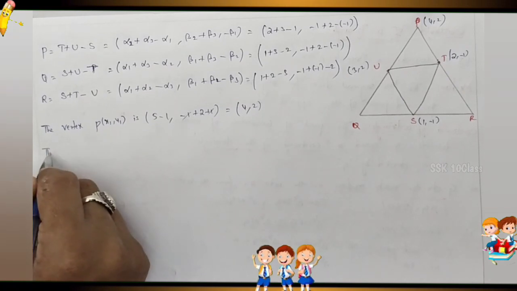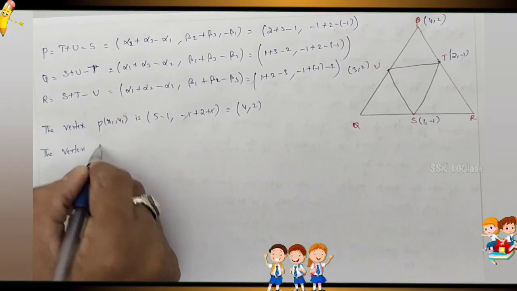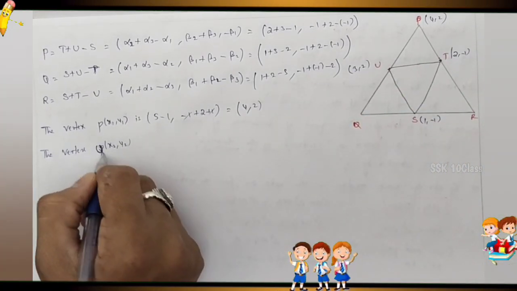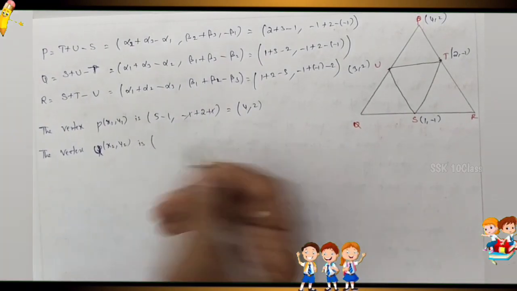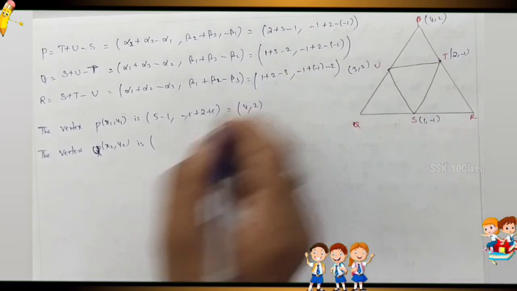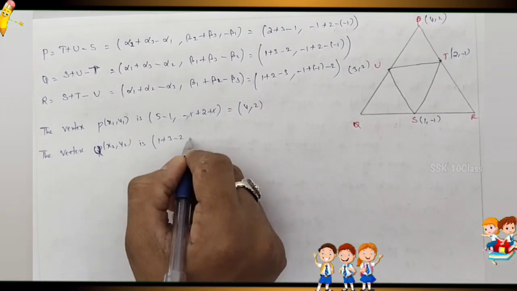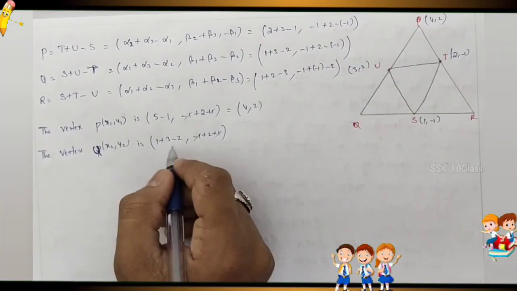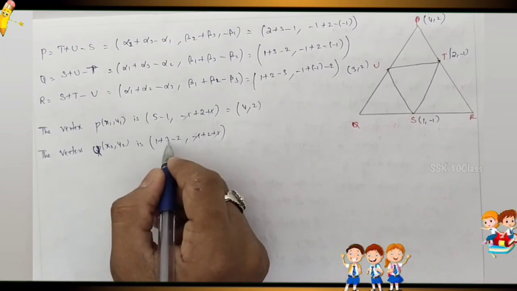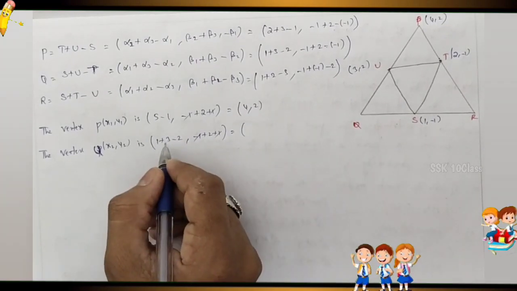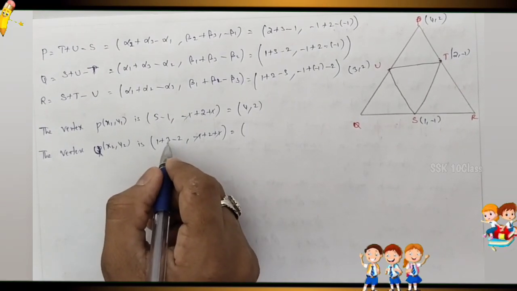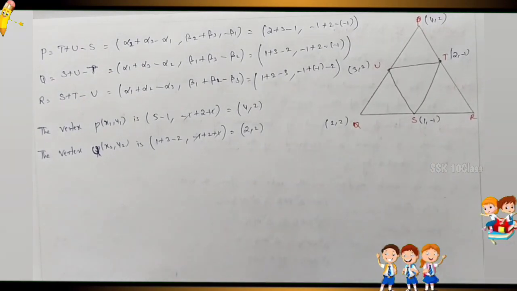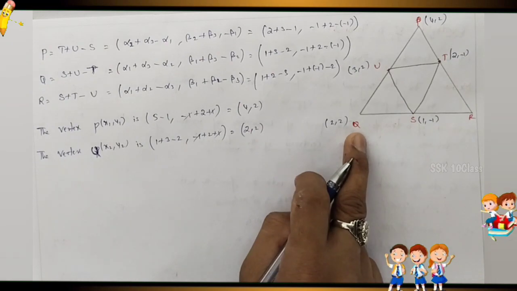Next, the vertex point, what you are finding here. Next Q. So x2 comma y2, which is the Q value, is now 1 plus 3 minus 2 comma minus 1 plus 2 minus into minus plus 1, comma plus 1 minus 1 cancel. Now 1 plus 3 is 4, 4 minus 2 is 2. Now here 2 comma 2. So the Q point is 2 comma 2. Okay, we got the Q vertex.